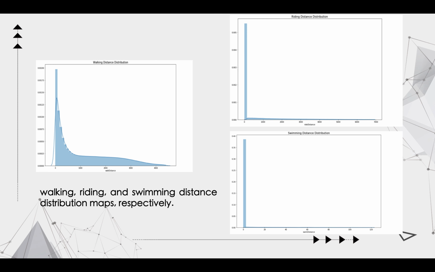Then we drew the walking, riding, and swimming distance distribution maps respectively. From the graph, we can see that the majority of players have 0 swimming distance and 0 riding distance.